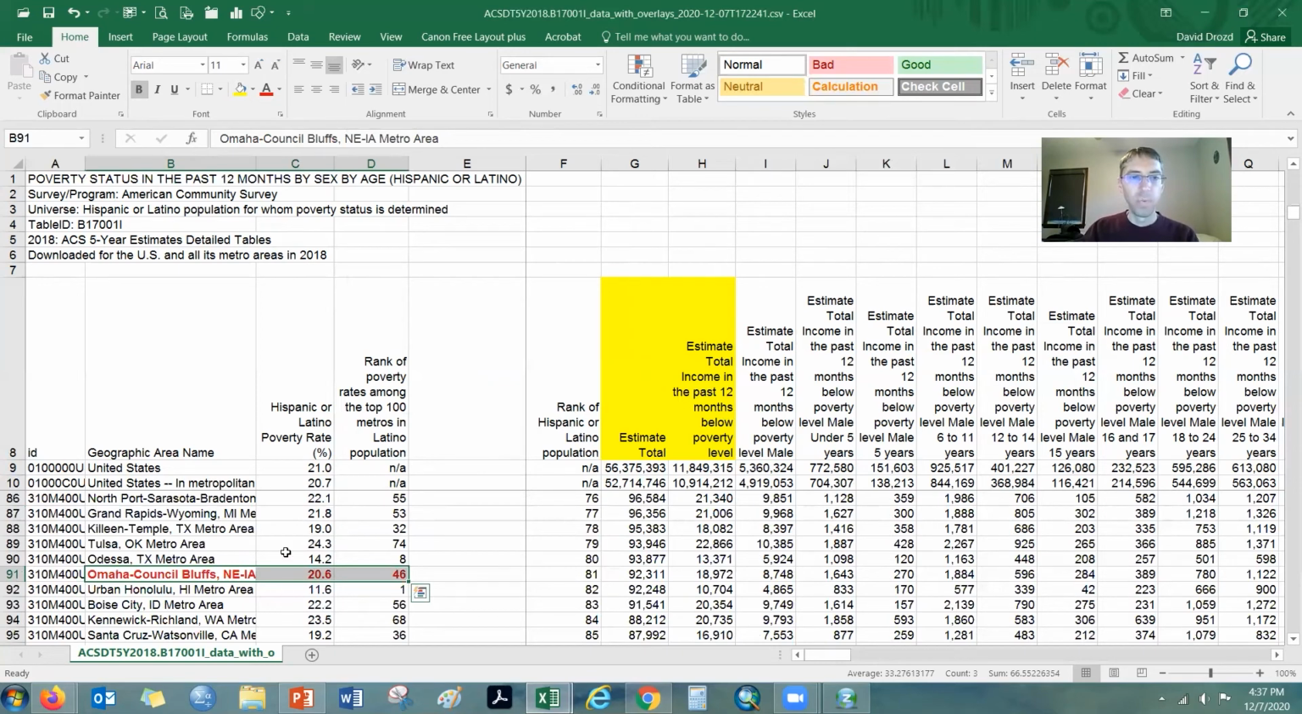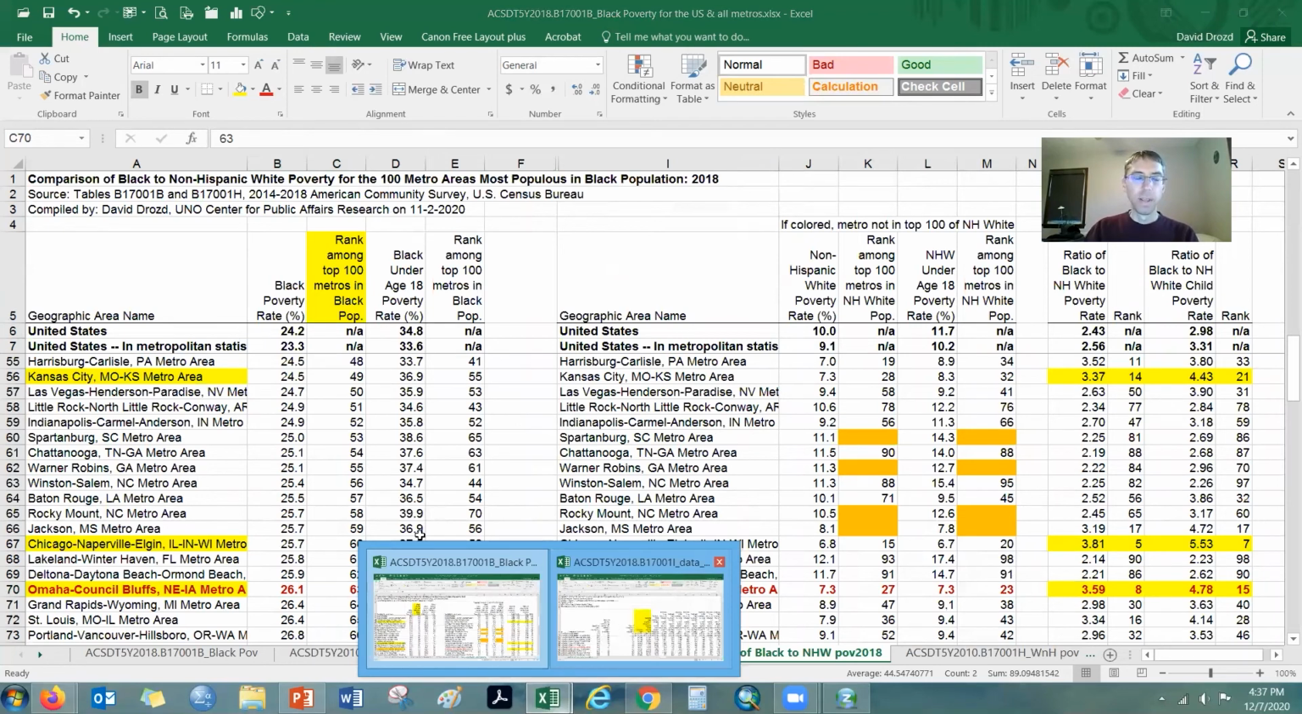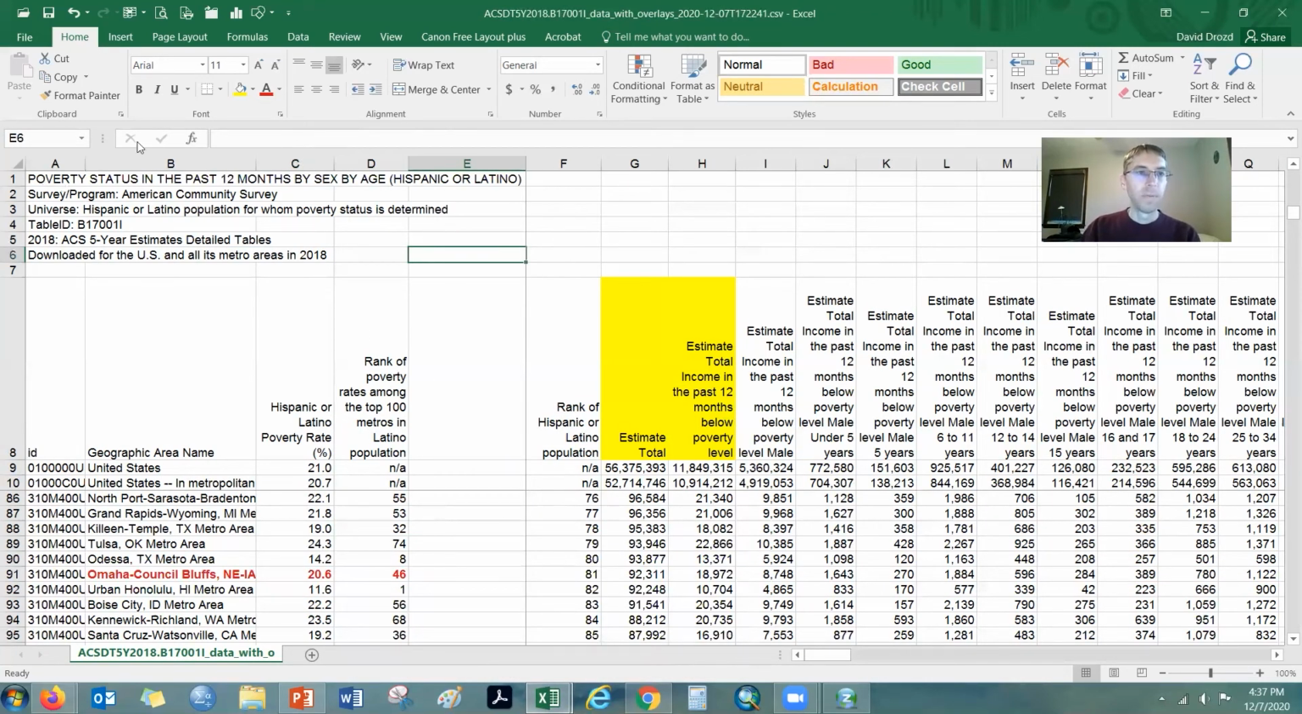And we can see that Omaha's Hispanic poverty rate is ranking in the top half of the 100 largest metro areas in the country. So it's performing a little bit better than our Black population, which again, if I go back to that file, it was ranking 63rd best, so not in the top half, with the poverty rate over 26%. I can go again to this new Hispanic or Latino file and see that poverty rate quite a few points lower, 20.6%, and again ranking in the top half of all metro areas.